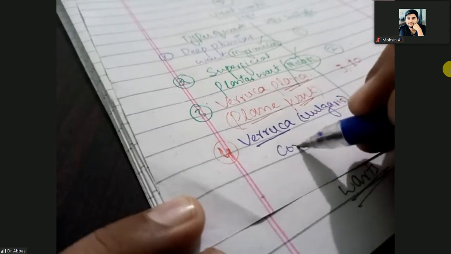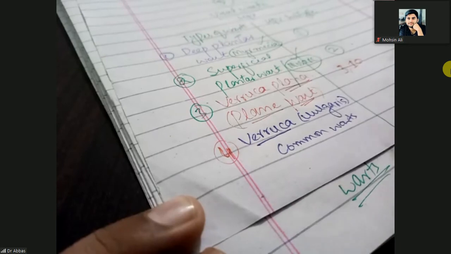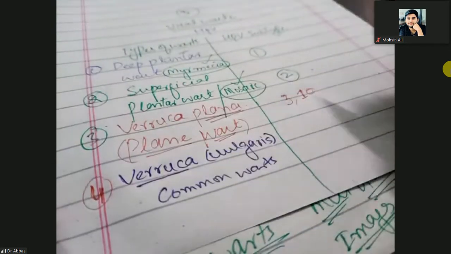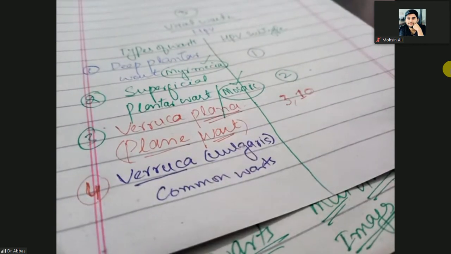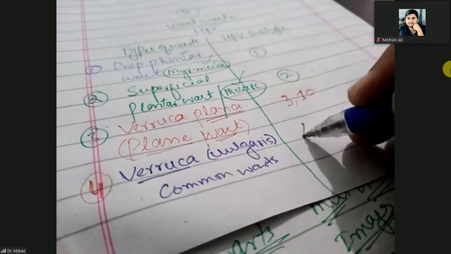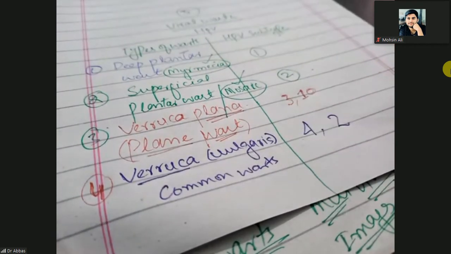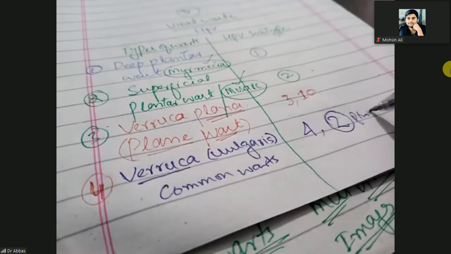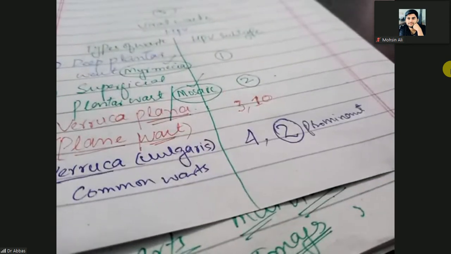So the other name is common wart. The subtypes of HPV for verruca vulgaris, the common wart, are 4 and 2. But the most common is 2; subtype 2 is most prominent.